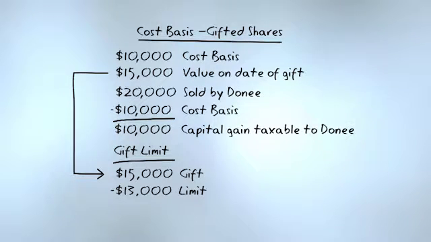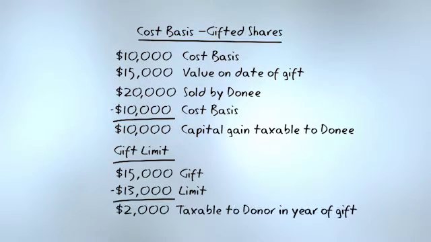Well, the gift that I gave was $15,000. The gift limit is $13,000. I have given $2,000 in gifts beyond the gift limit. This $2,000 would be taxable to the donor in the year of the gift.